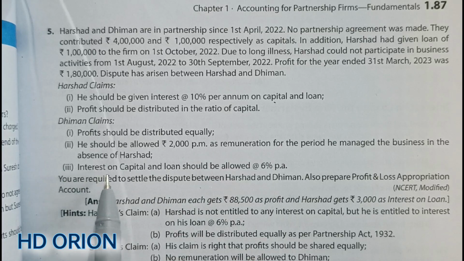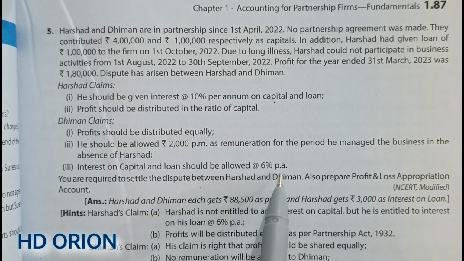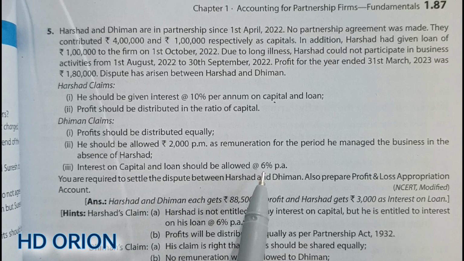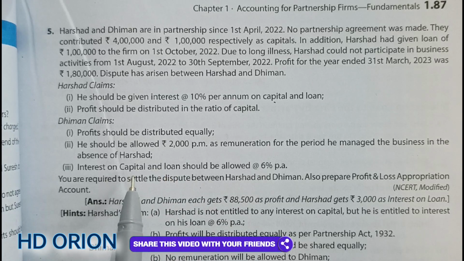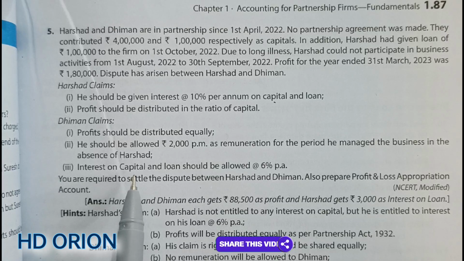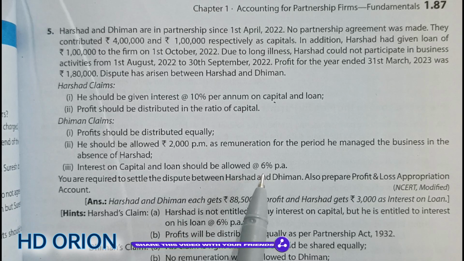And third is that interest on capital and loan should be allowed at the rate of 6% per annum. Dhiman says that on whatever capital they have invested, they should get interest on capital at the rate of 6% and on loan also 6%. Because there is no partnership deed, interest on capital cannot be allowed. So no interest on capital will be given to the partners, but on loan 6% interest per annum has to be allowed.